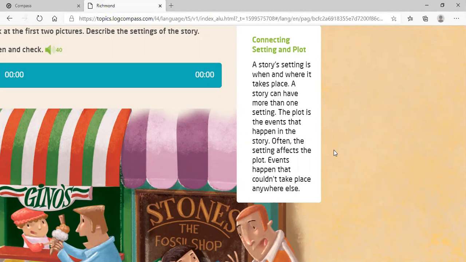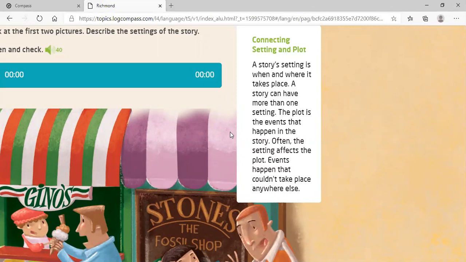Elsa then ran away to the mountain, right? So the setting changed because the plot was different. That's what this part is about. Events happened that couldn't take place anywhere else. So this is what I told you before. Sometimes the plot can only be in one place.